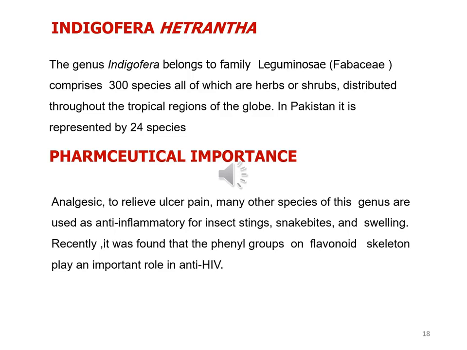When we see the pharmaceutical importance of this plant, we observe that it is used as an analgesic to relieve ulcer pain. Many other species of this genus are used as anti-inflammatory for insect stings, snake bites, and swelling. Recently, it was found that the phenyl groups on the flavonoid skeleton play an important role in anti-HIV activity.